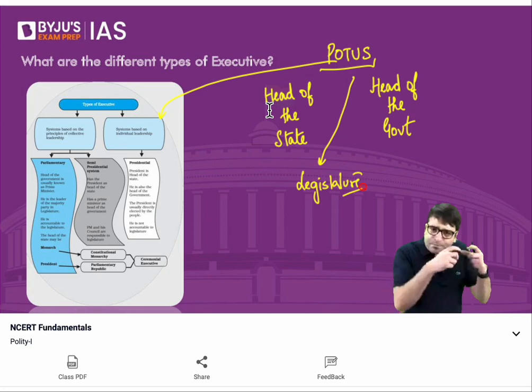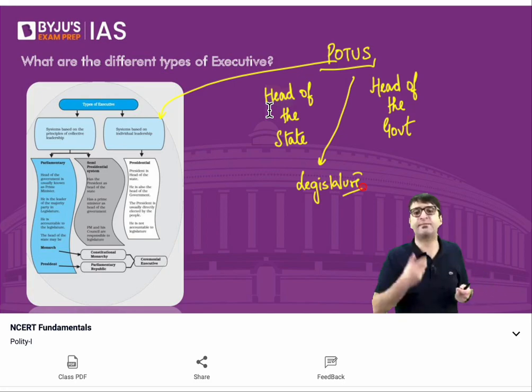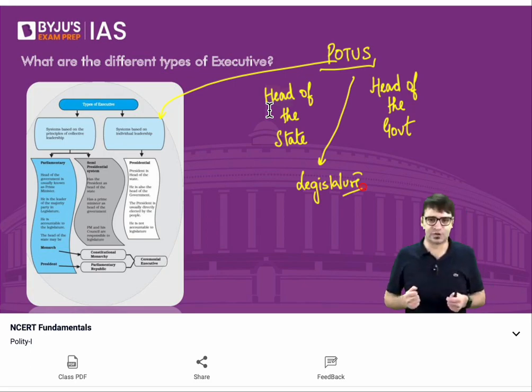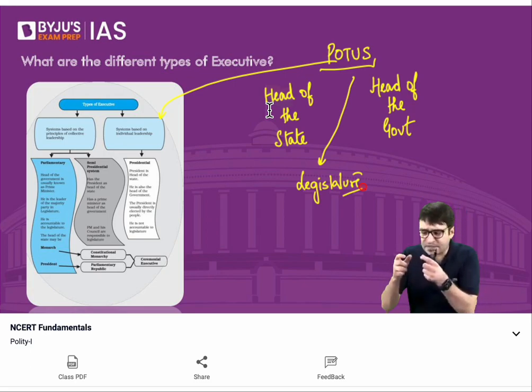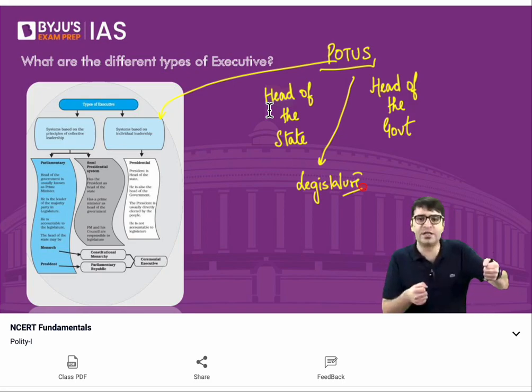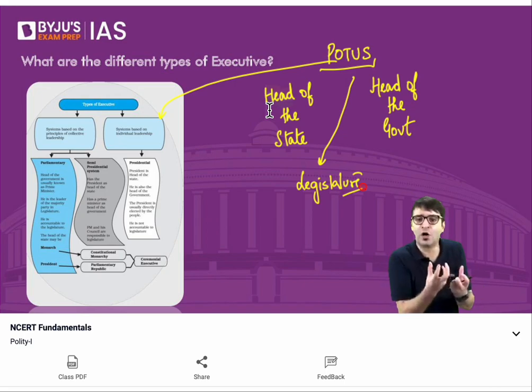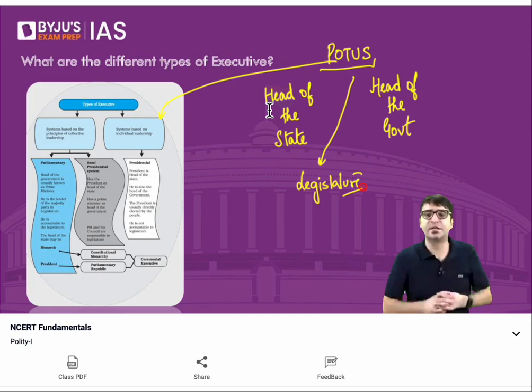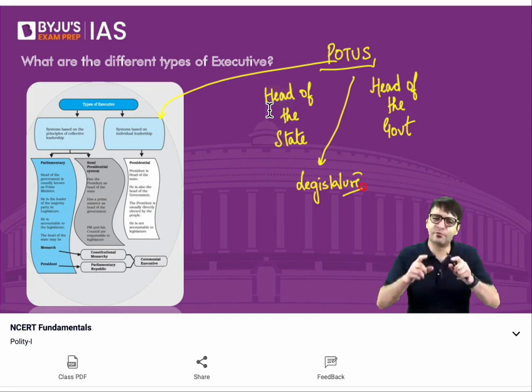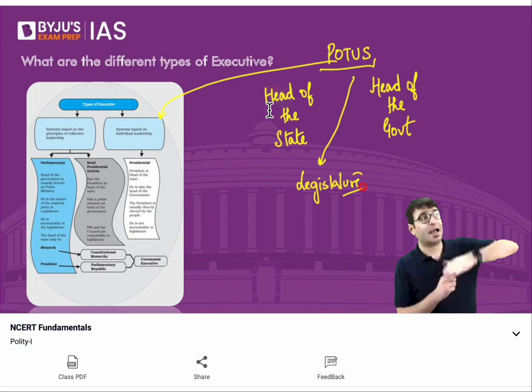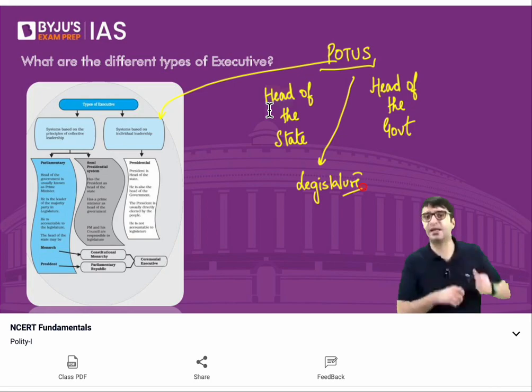And this kind of executive we also follow at the state level. For example, recently in case of Maharashtra, as long as Mr. Uddhav Thackeray commanded the majority of the Legislative Assembly, he was the Chief Minister. The moment Eknath Shinde rebelled, and along with him took a large number of MLAs supported by the BJP, that means Uddhav Thackeray lost his majority on the floor of the Legislative Assembly. And that is why he lost his government, he lost the power, and Mr. Shinde was appointed as the Chief Minister, because we follow the same parliamentary system at the central level as well as in the states.